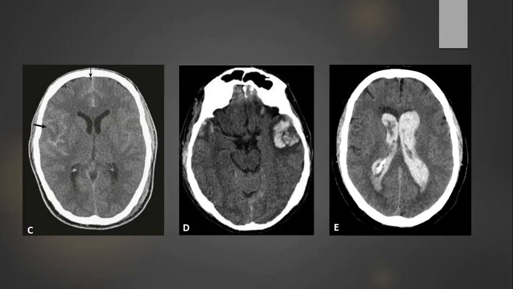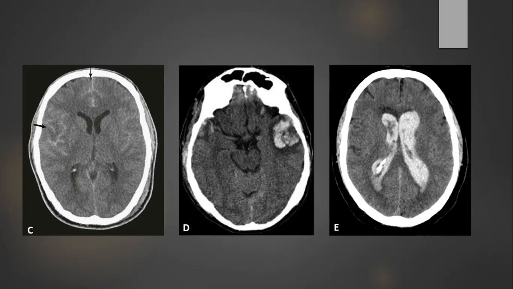Then in picture C, you can see the subarachnoid hemorrhage, as the arrow marks. There are small hyperdense areas, or finger-like projections, coming from the bony side and going into the brain. So this is the subarachnoid hemorrhage. To a new person, it is very difficult to appreciate subarachnoid hemorrhage at times, but when there is a large amount, you can easily appreciate it.